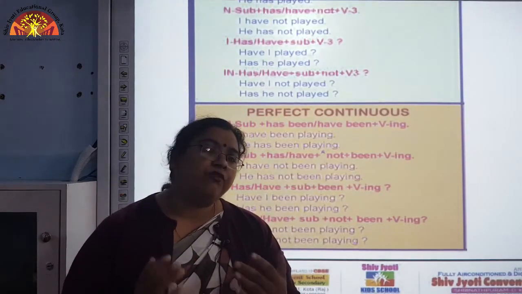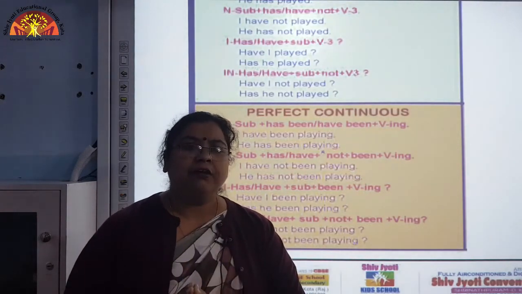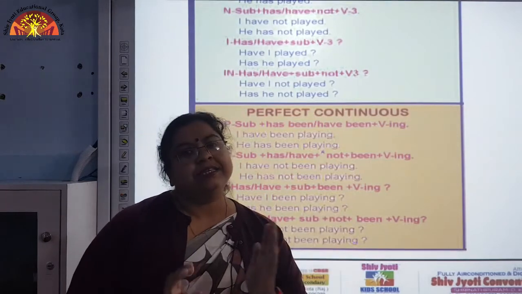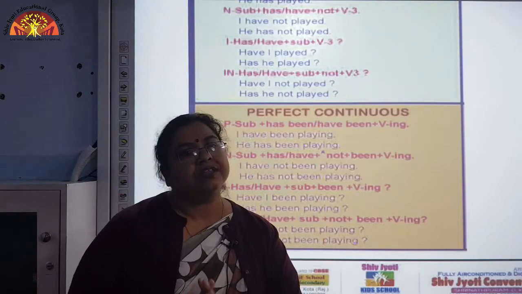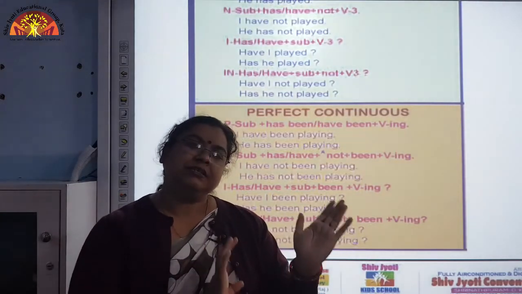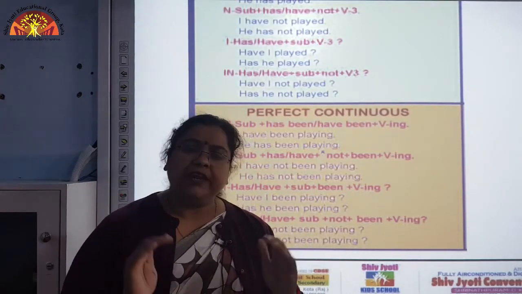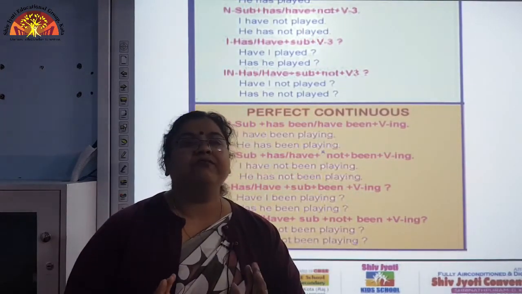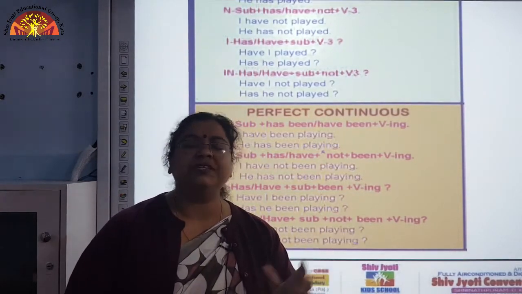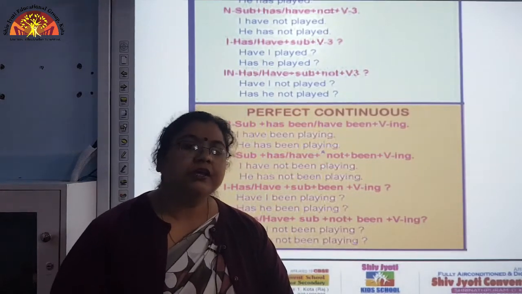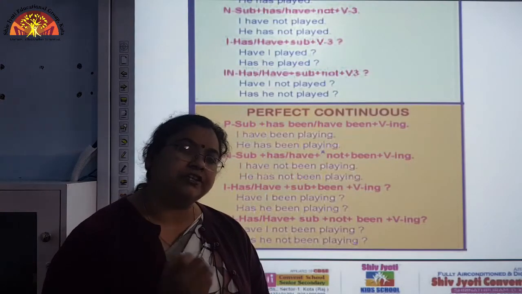But if we use for, I am studying in class 8 for this session. So, for this session is a period of time, okay. So, for this session he has been studying in class 8th, like this. So, whenever there is a period of time, then we use for. When there is a specific point of time which we want to express, then we use since, okay. So, in this manner, now let us look at what will be the structure of the sentence.